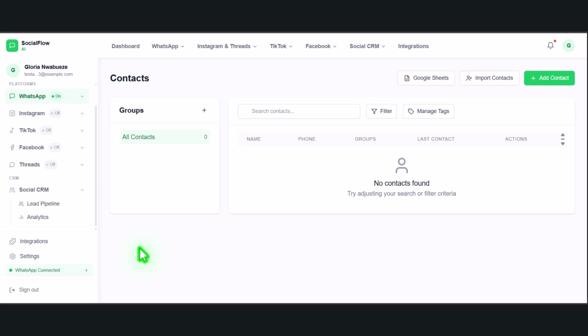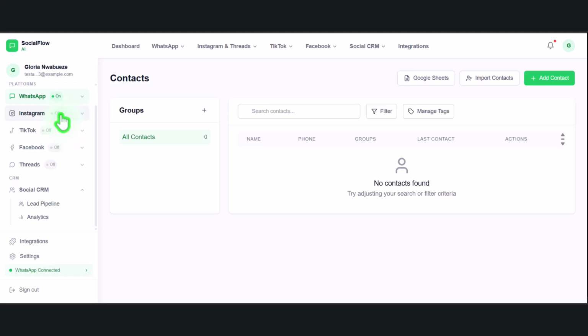It can take time. It can drain my energy in a day. Even if I hired a social media manager, it can drain them because they can't do everything. They're human beings like me. They can break down. So I decided to use tools like this to help manage this automation. Now, one of the things that I'm doing right now is to build a WhatsApp, Instagram, TikTok, Facebook page, Messenger automation, and Threads automation.